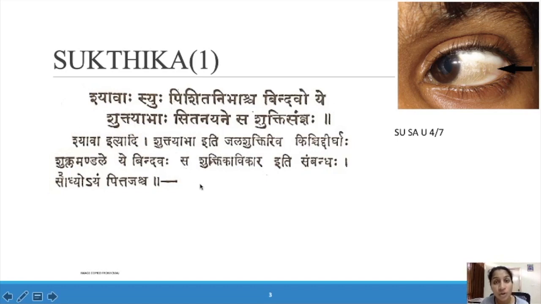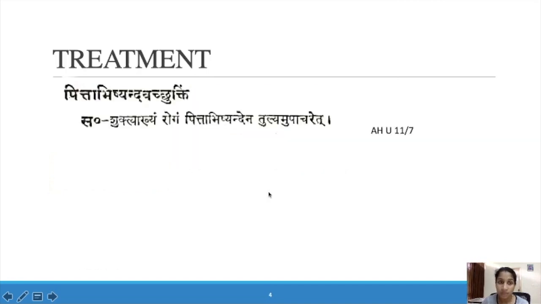There is Visheshan of Pitta in the whole body. This is the Lakshana of Shuktika. Next comes the treatment: Pitta Abhishandavat Shuktim. So it is a Pitta Vikara, and you have to give Pitta Abhishanda Chikitsa here.